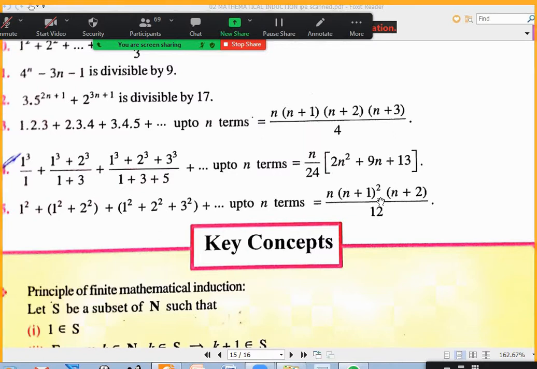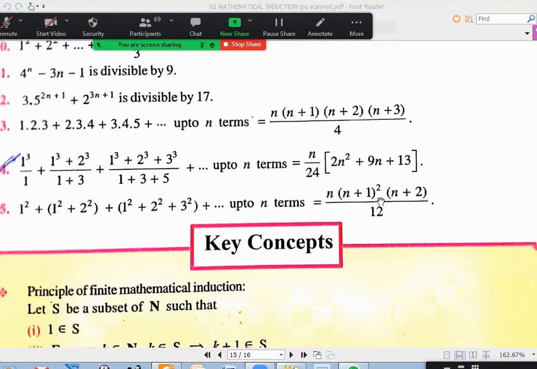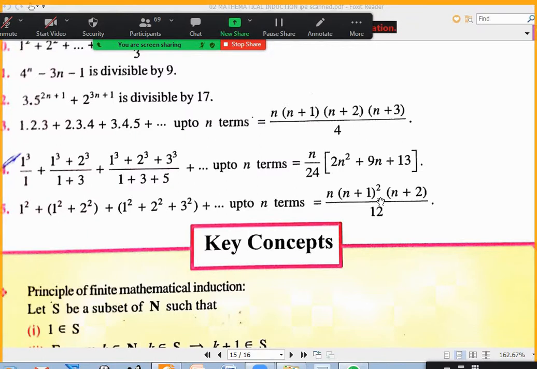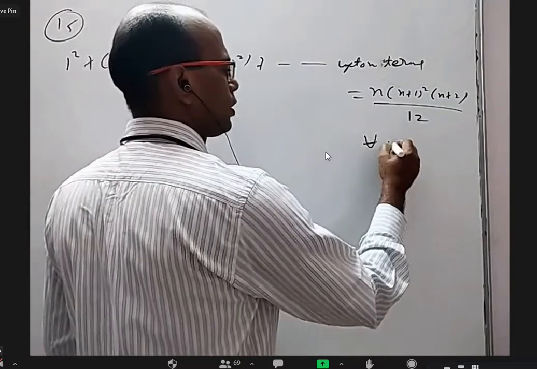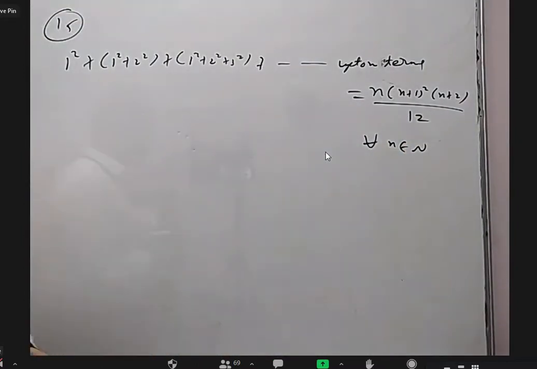13th question. What is the 15th question? Last question. 1 square plus (1 square plus 2 square) plus (1 square plus 2 square plus 3 square), and so on, up to n terms, is equal to n(n plus 1) whole square into (n plus 2) by 12. So we have to prove that it is true for S of 1, and true for all natural numbers. That's what we have to prove.